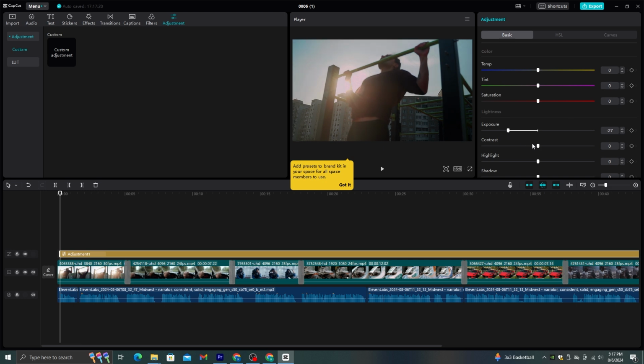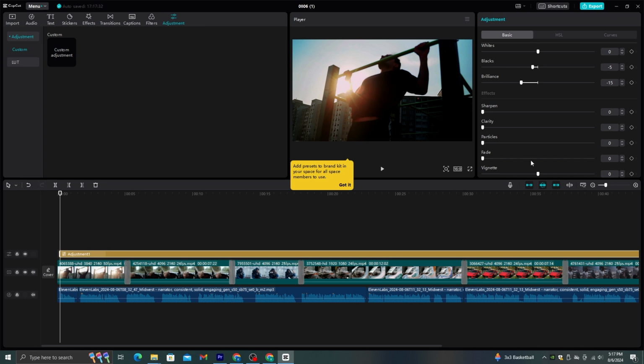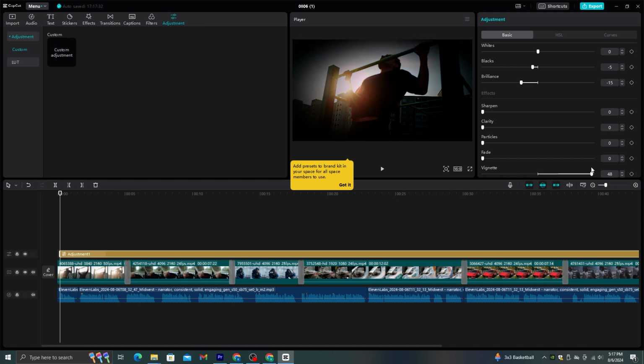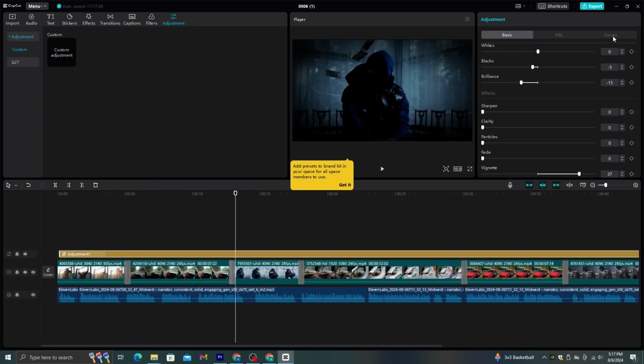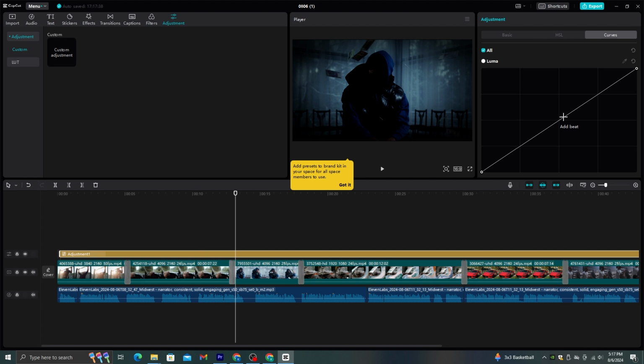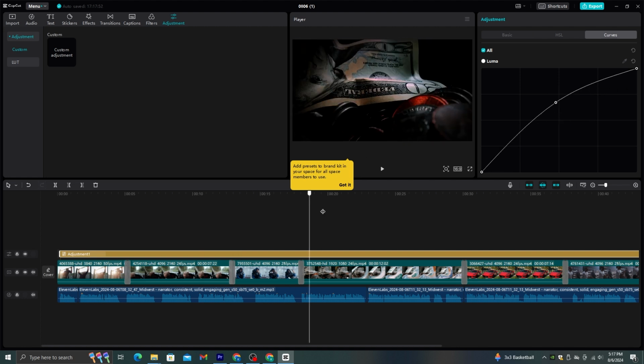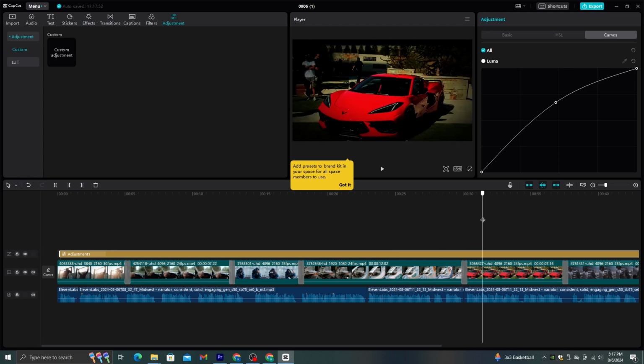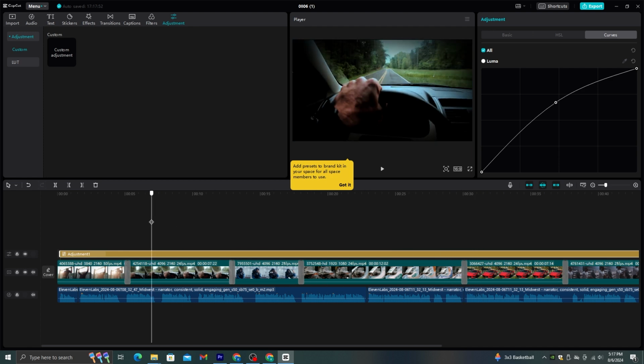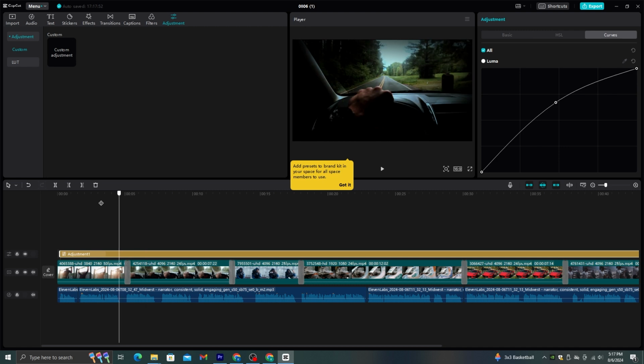You can darken the video and make it more vintage looking. And especially, I really like this option. By using this, you can darken the corners of the video. It will give this video a luxurious look. And if you go to this curves option, you can control the overall brightness of the video. It's actually up to you to play with these tools and make your content much better, so take your time and do that perfectly.